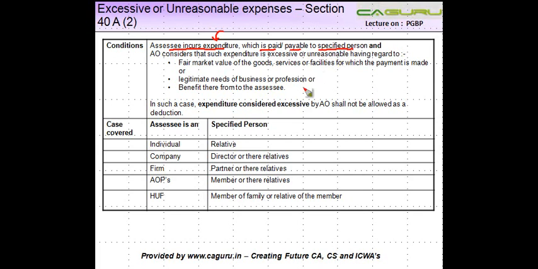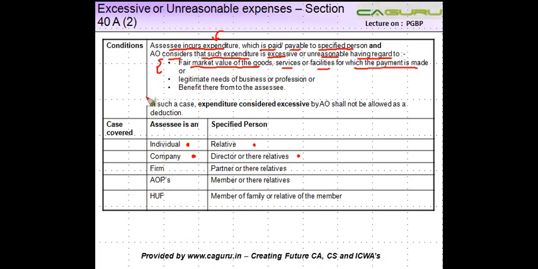Now this specified person will depend on what is the assessee. So if assessee is an individual, the payments to relatives. If it is a company, payments to director or their relatives, or as the case may be. And having regard, the AO considers that such expenditure is excessive or unreasonable having regard to fair market value of the goods, services or facilities for which the payment is made.